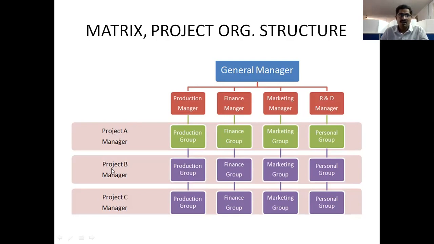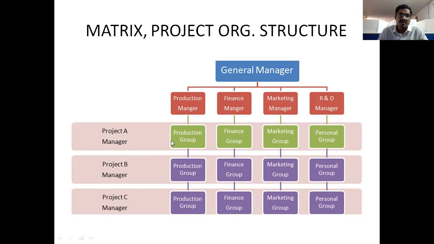Mobiles, laptops and shirts are the 3 products produced by the same single company.